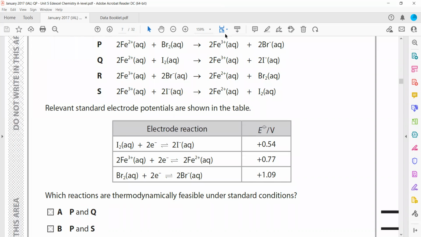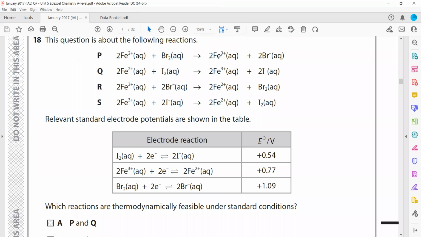So when we check for P, there is a reaction for iron 3 and bromine. There are two ways to solve this question.